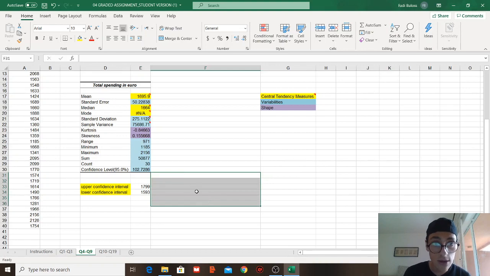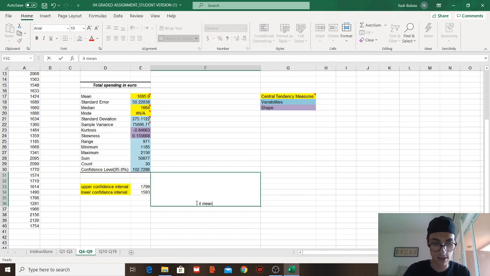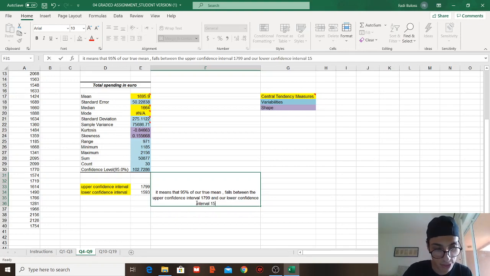So I'm going to write it down in an interpretation text here. It means that 95% of our true mean falls between the upper confidence interval, that is 1799, and our lower confidence interval, 1593. Okay, so it means that 95% of our true mean is between the upper and lower confidence, exactly.